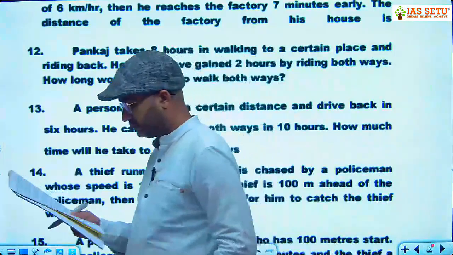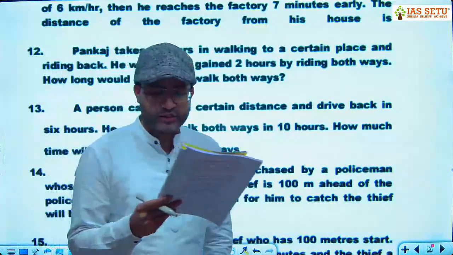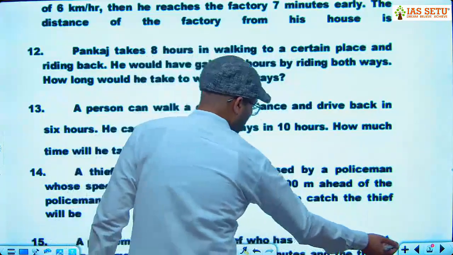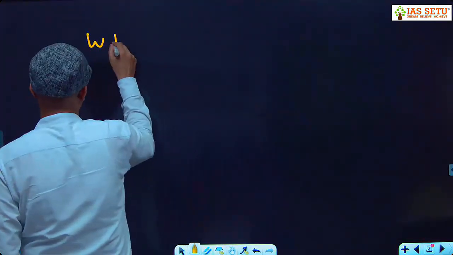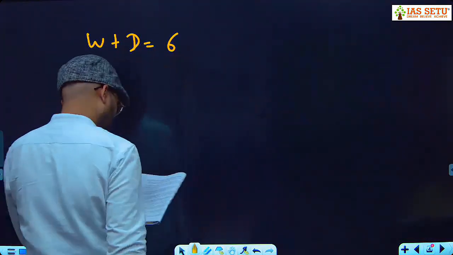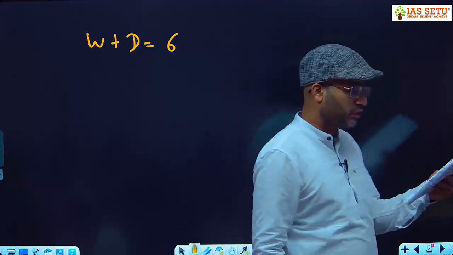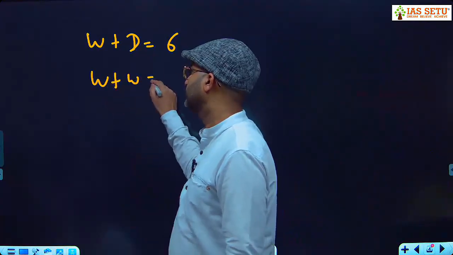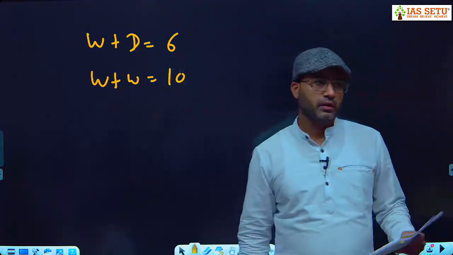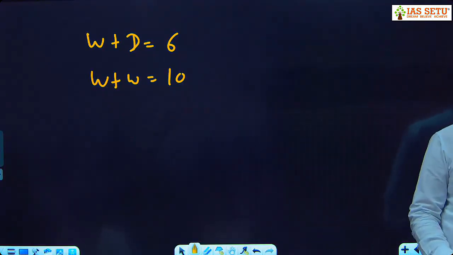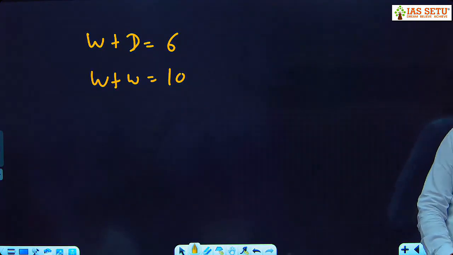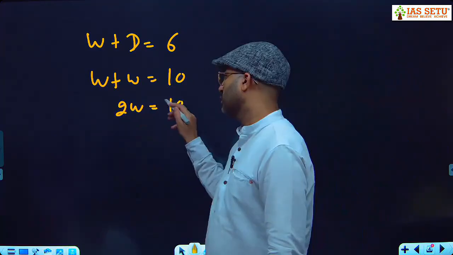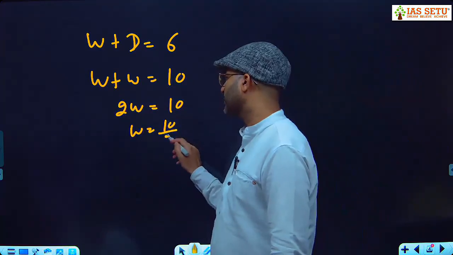Question number 13. A person can walk to a certain place and drive back in 6 hours. Walk to a place and drive back, it requires 6 hours. He can also walk both ways. Both-side walking requires 10 hours. So now the question is, how much time will he take to drive both ways? So step number 1, two-side walking requires 10 hours. So you take half. It means one-side walking requires 5 hours.